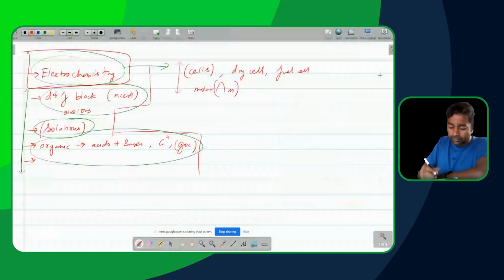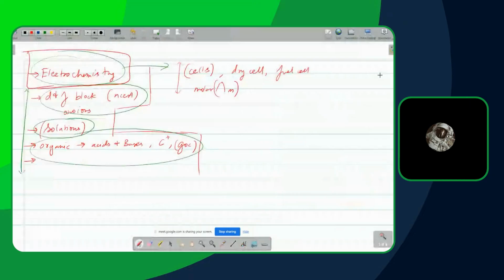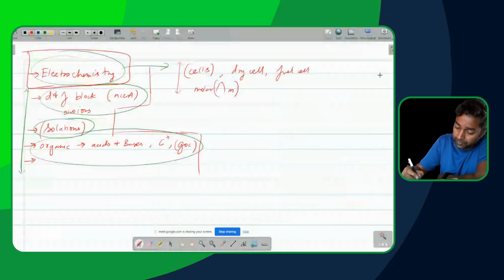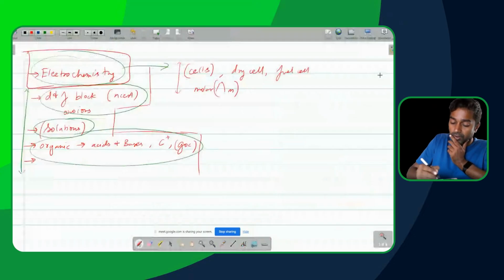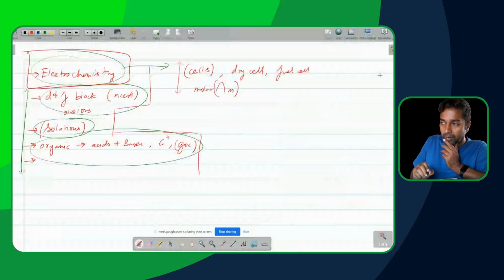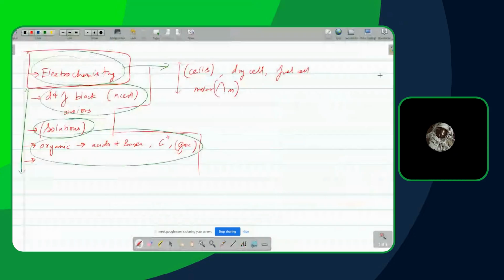What else was left, beta? That's all for now. All right, so let's continue here. So we have discussed ionic to an extent, correct? Ionic has been done up to a point, and in electrochemistry you should be having a lot more clarity by now, right? You have tried out.